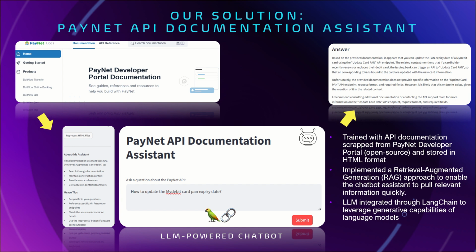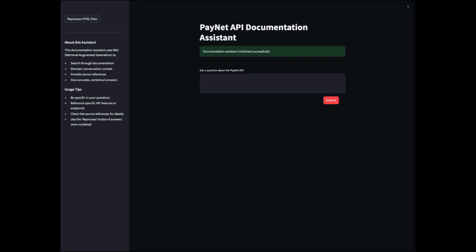The technique we apply for building the LLM-powered chatbot is the retrieval-augmented generation approach, to enable the assistant to quickly retrieve relevant documentation and generate the answer. With LangChain, we tested different language models such as Ollama and Mixtral, but in the final submission, we used Meta Llama 3.1. And in this demo, we use Streamlit as the interactive user interface for real-time query interactions. Now let's try a few common developer questions as the participants and see how this assistant will respond.